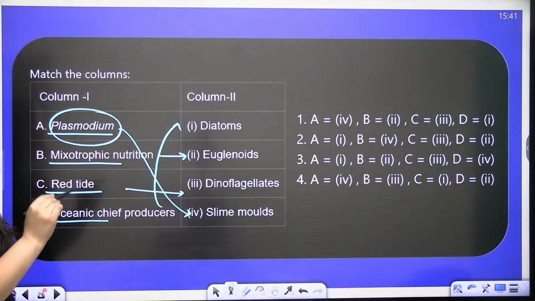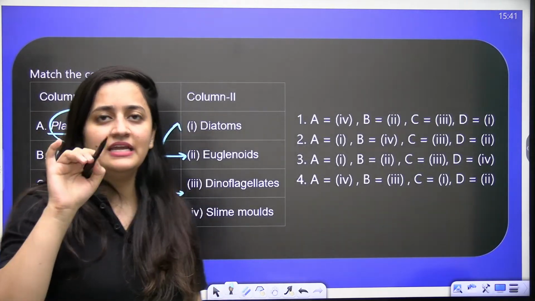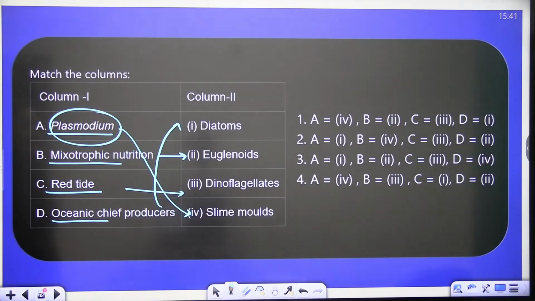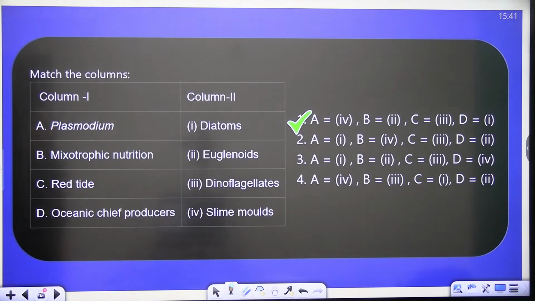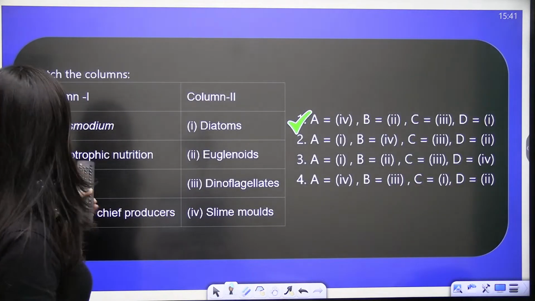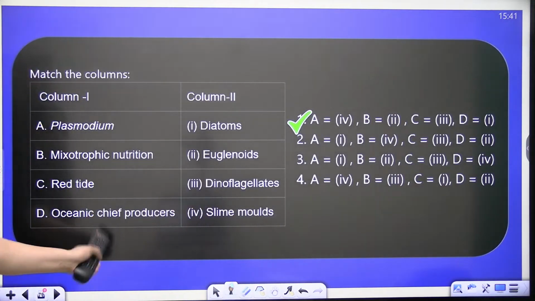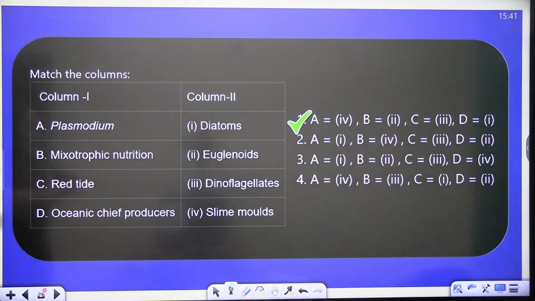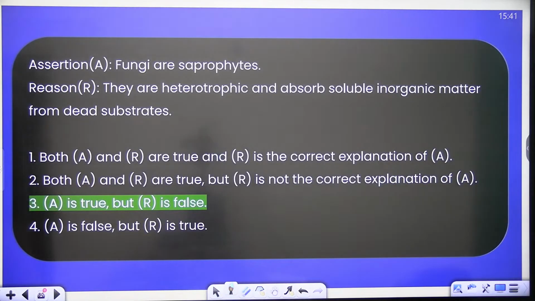Remember, Plasmodium is an aggregate of cells which is multi-nucleated as well, right? So A with 4, B with 2, C with 3 and D with 1. Done? Next question.